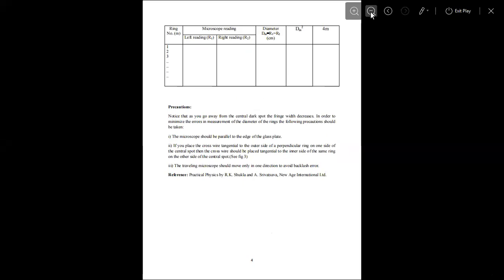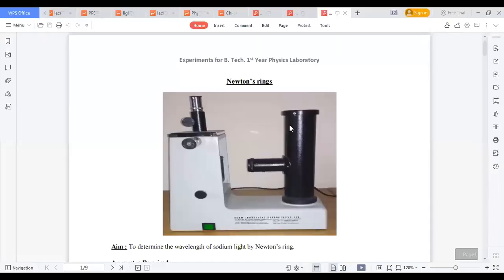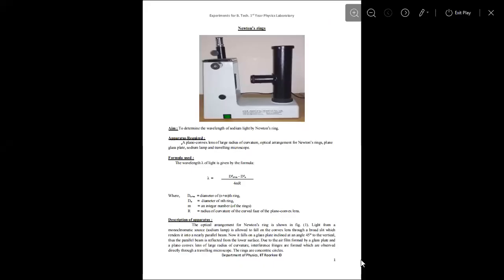So similarly, for the same experiment to determine the wavelength of sodium light by Newton's ring, just using lambda equals to (d_(n+m) square minus d_n square) for 4 m r.